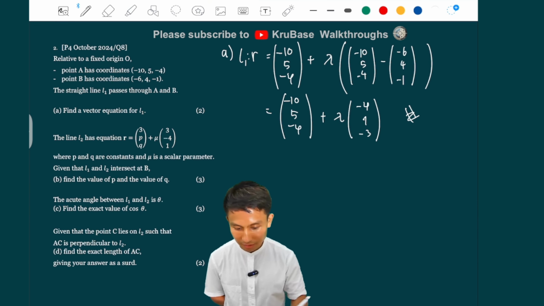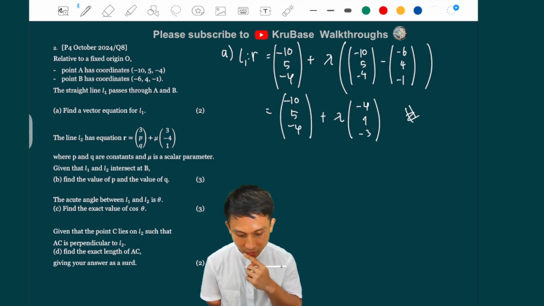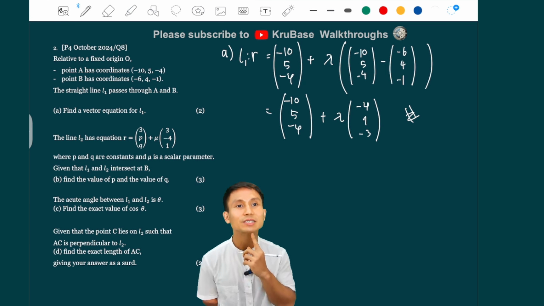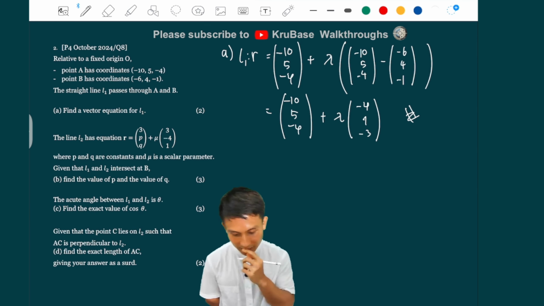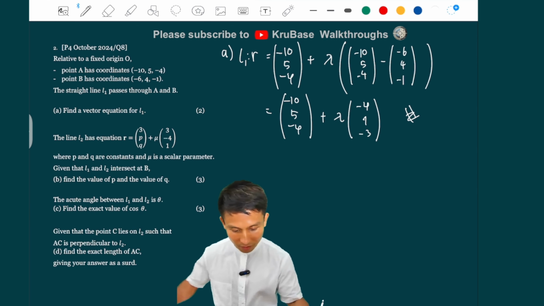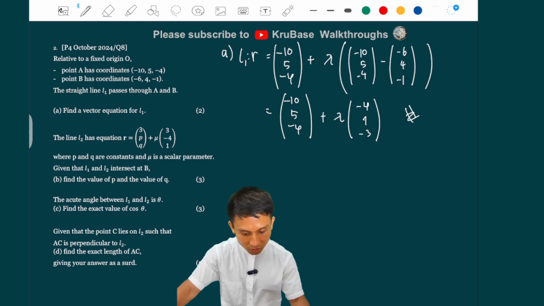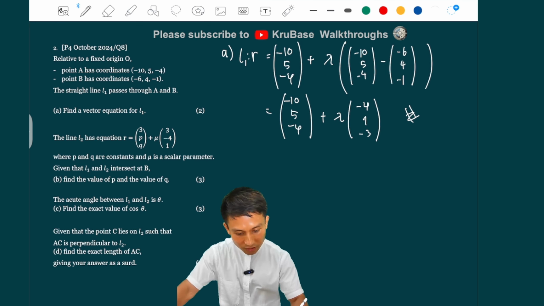That's it. Okay, the line L2 has an equation where p and q are constants and mu is a scalar parameter. Given that L1 and L2 intersect at B, find the value of p and the value of q. All right, so they intersect, so we're just going to equate them.